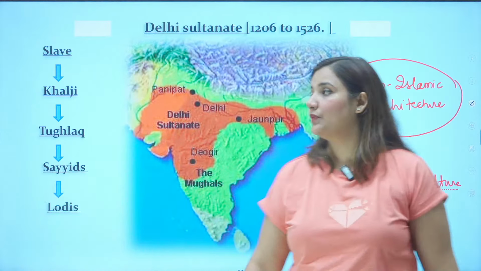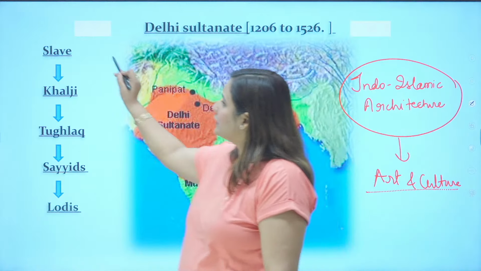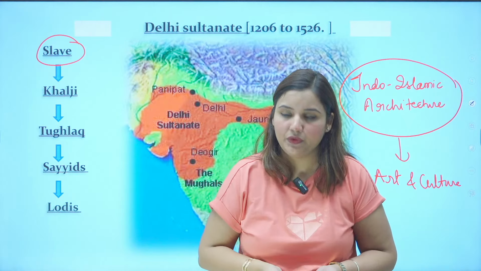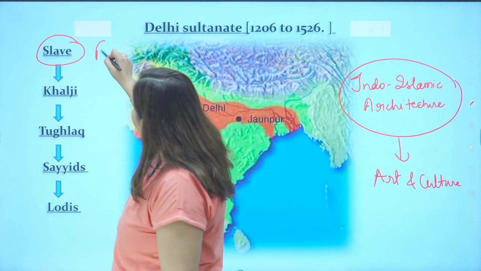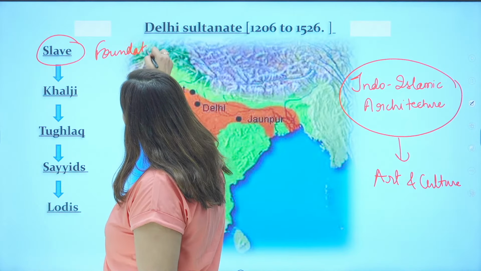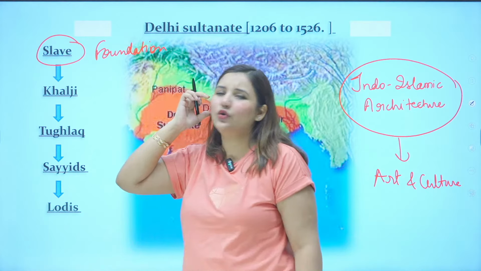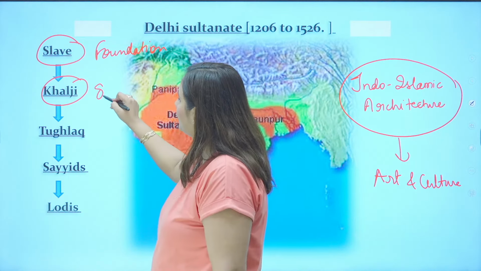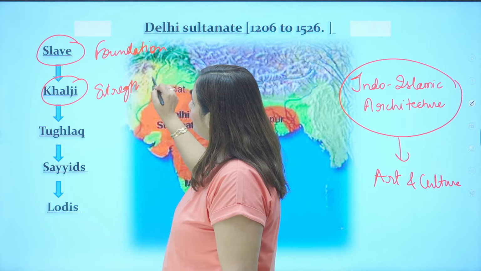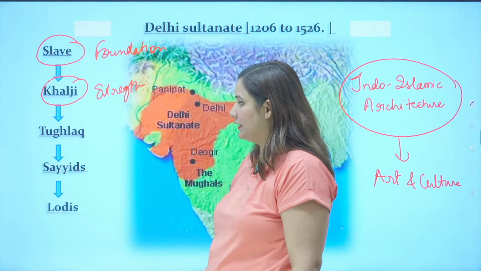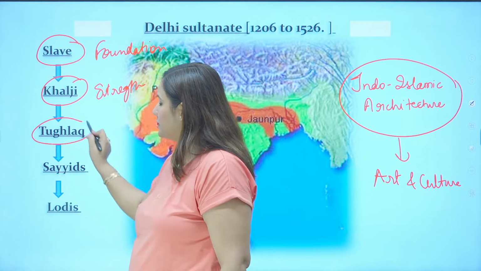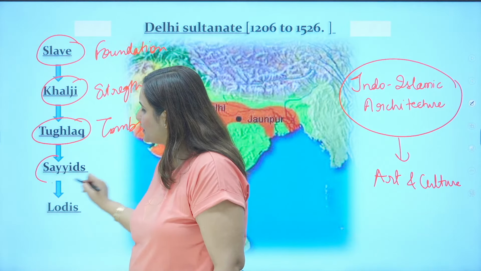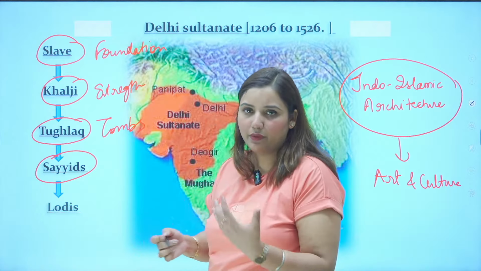Now understand this. Basically, in the slave dynasty, initially, a lot of architectural developments could not happen. Why? Because they were trying to lay a foundation. They were working for the foundation and got no time to experiment. But the Khilji dynasty used to talk about the strength of the architecture. Strength was more important than anything else. Tughlaq also started making some tombs. Sayyids were not that interested, so they could not do a lot because they were limited in their scope.